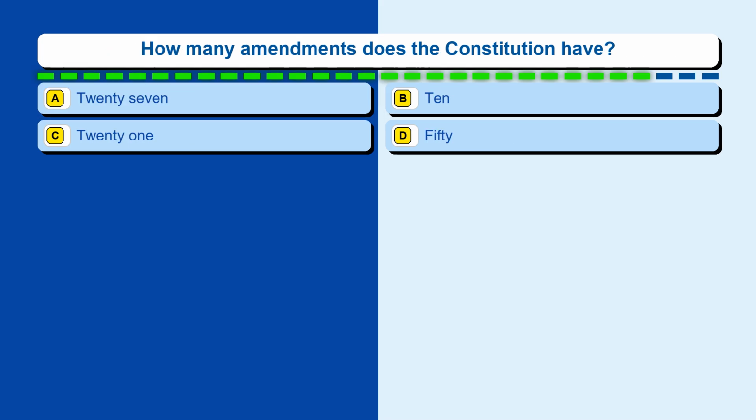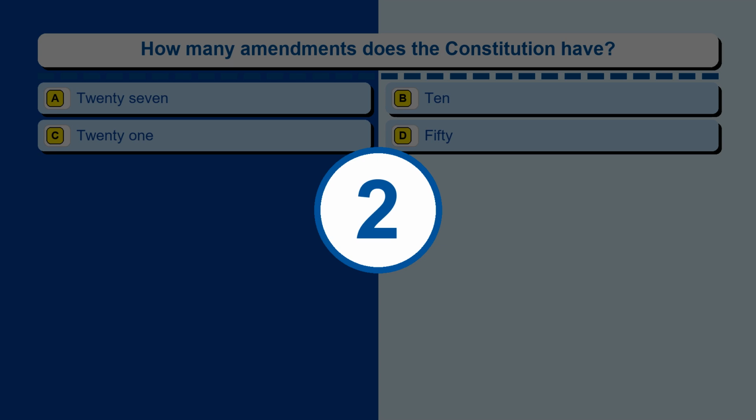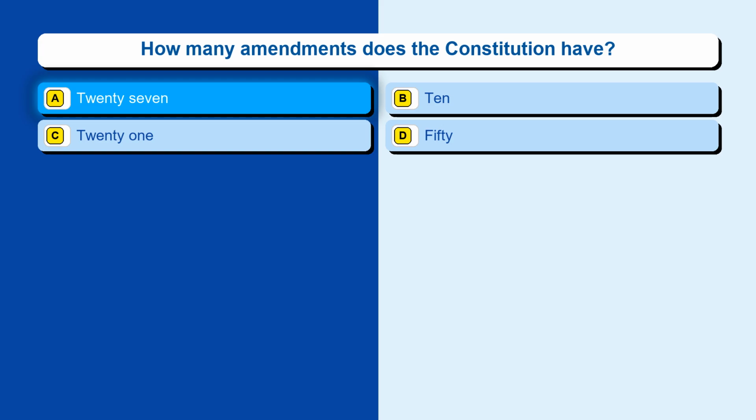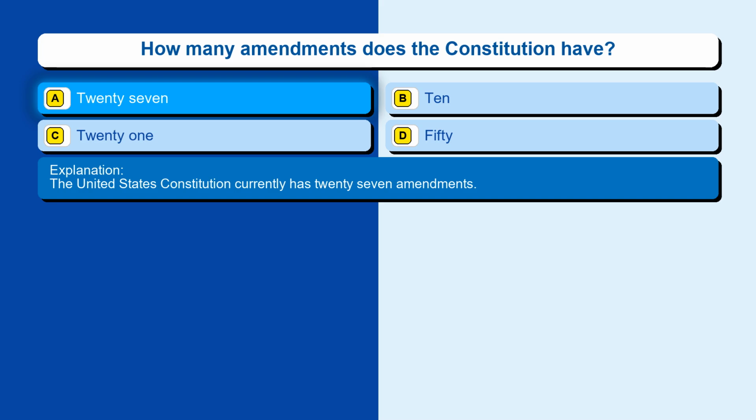Question 28. How many amendments does the Constitution have? Option A, 27. Option B, 10. Option C, 21. Option D, 50. The correct answer is option A, 27. The United States Constitution currently has 27 amendments.